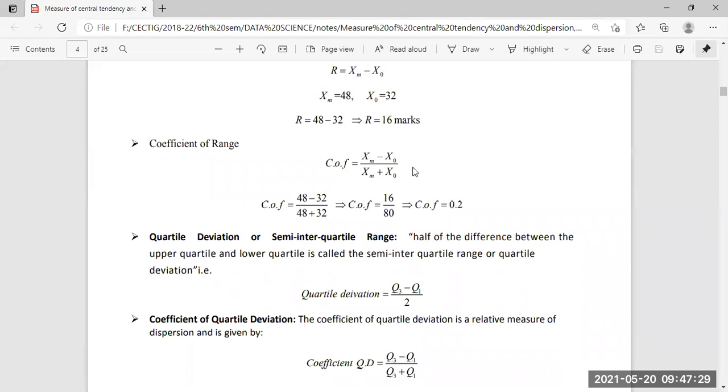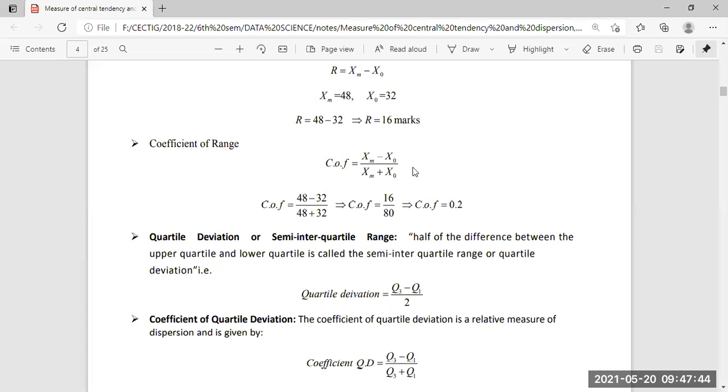Now, for the next part, that is the quartile deviation or the semi-interquartile range. It is half of the difference between the highest value and the lowest value.